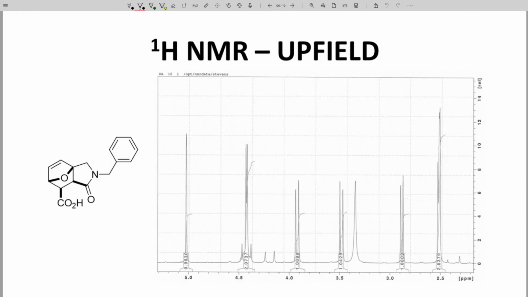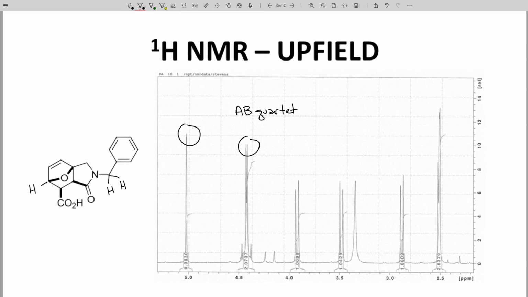The upfield region is much busier. Let's work from the left to the right on the spectrum. The signal at 5 ppm is the proton next to the oxygen. The signal at 4.4 is from the CH2 next to the benzene ring. You might expect this CH2 to be a singlet, but it has a strange shape. This is called an AB quartet, and is observed because of the stereochemistry in the rest of the molecule. We'll see this again for other signals.